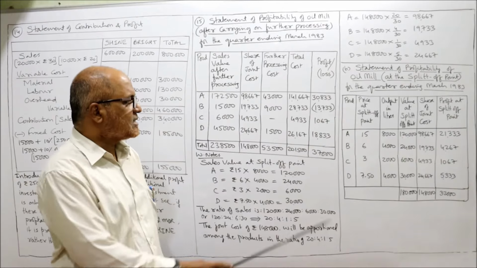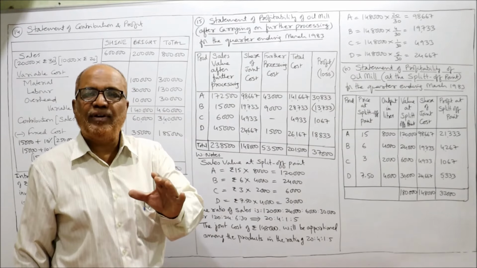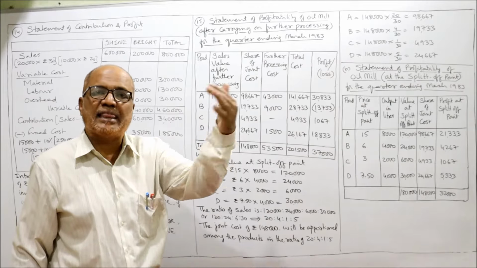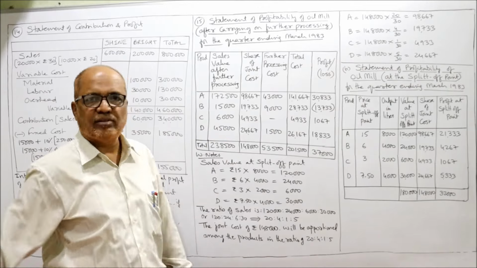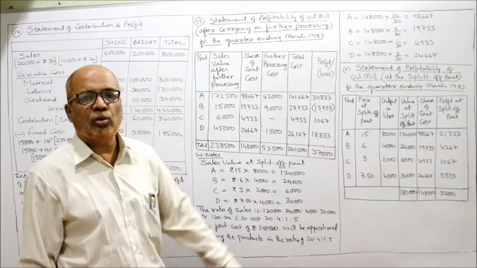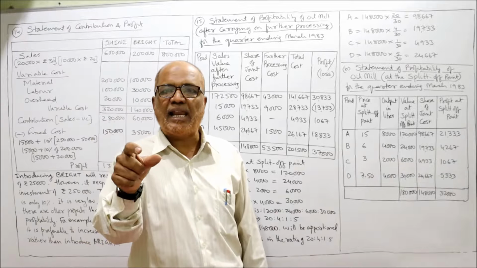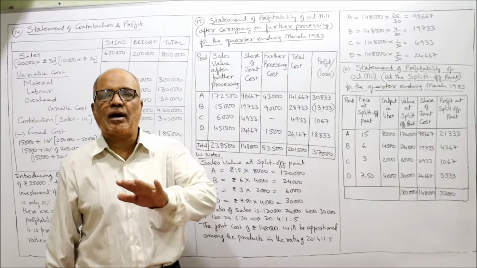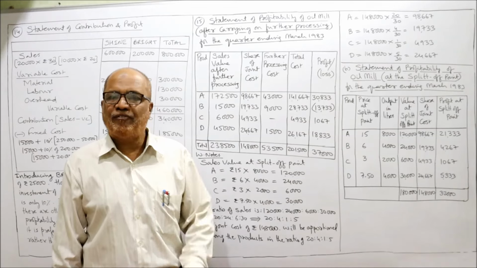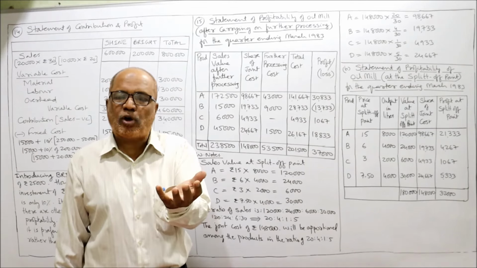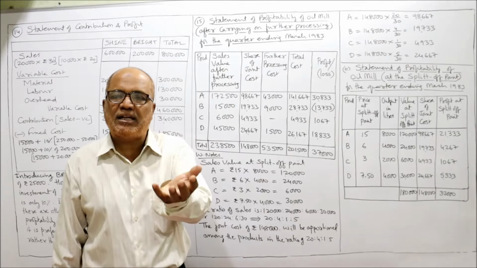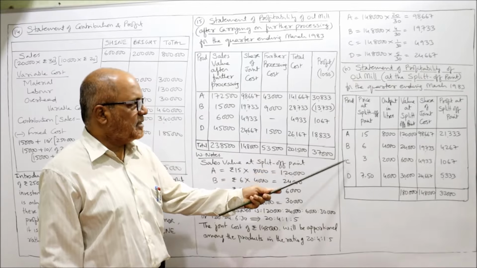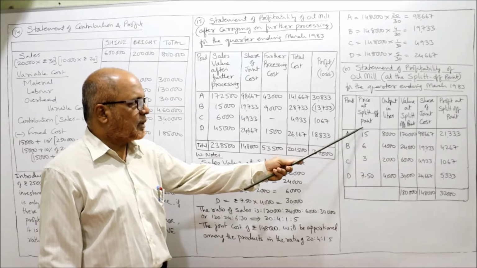So total profit of 37,000 we are getting if we further process. If we make further processing and sell the finished product, we'll get 37,000 as the total profit. Now it is asking you to show the profitability if we sell at the split-off point itself. That means the company will not make further processing. Further processing will not be done. All the 4 products A, B, C, D will be sold at the split-off point. Then what is the profit? Products A, B, C, D, price at split-off point.